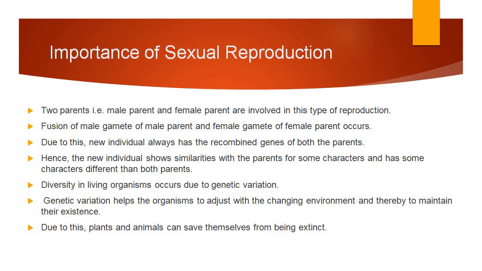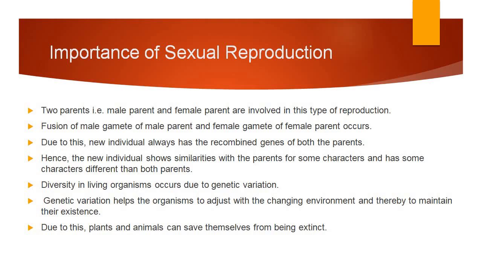So in the male gamete the genes of the father are there, and in the female gamete the genes of the mother are there. Whenever fusion of these two gametes occurs, the new offspring or progeny will have both the mother's genes and the father's genes. So the new individual always has recombined genes of both parents.